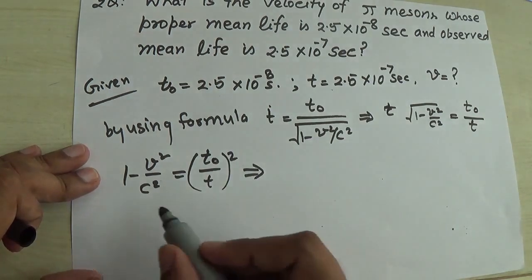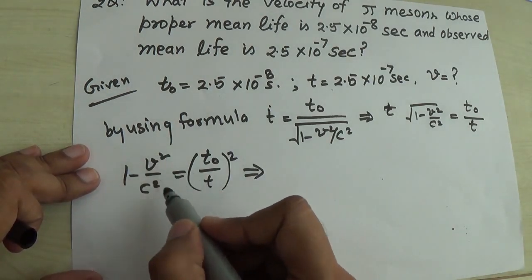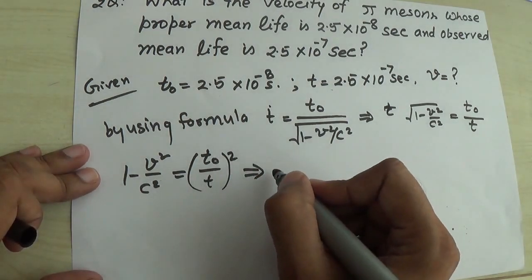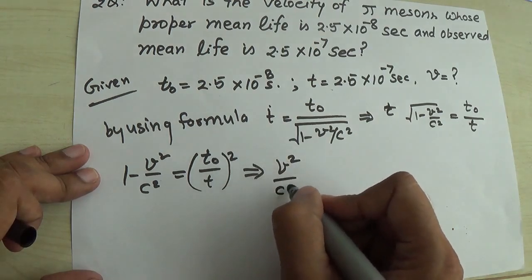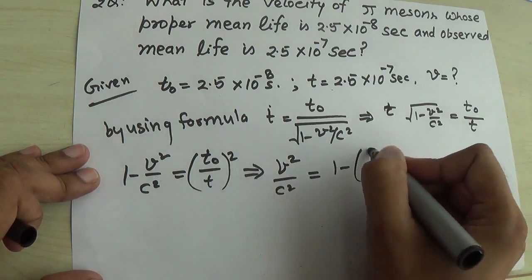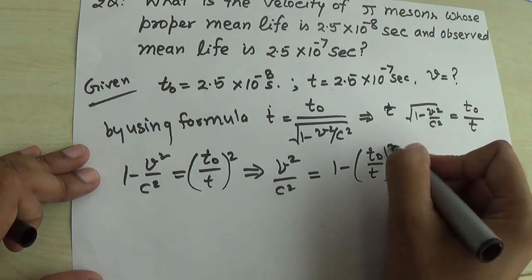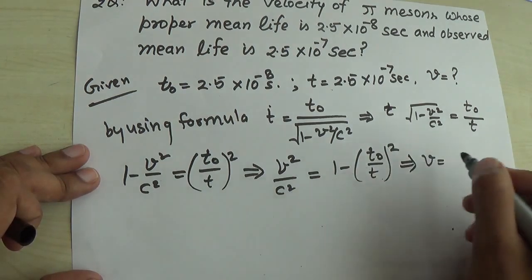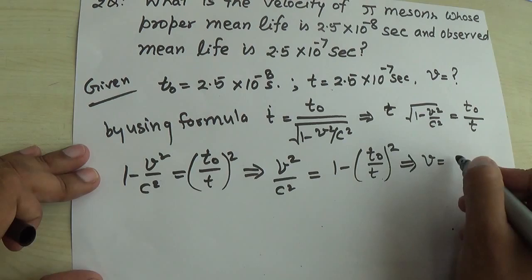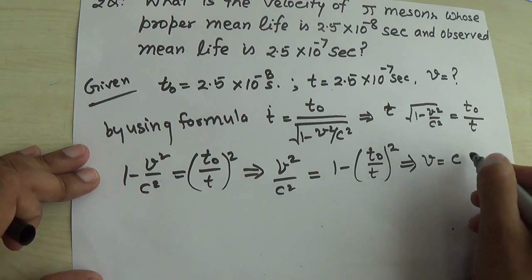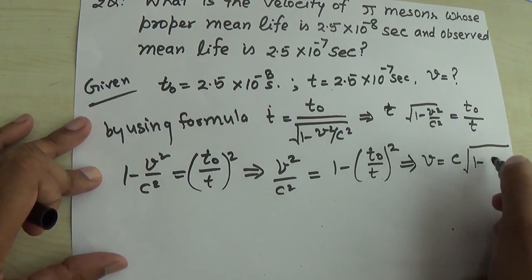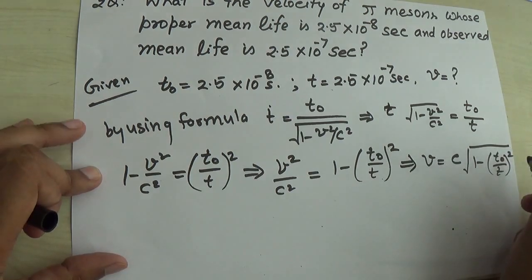And further we have to find out the value of v, so v square upon c square is equal to 1 minus t naught upon t whole square, and further v is equal to c times the square root of 1 minus t naught upon t whole square, right?